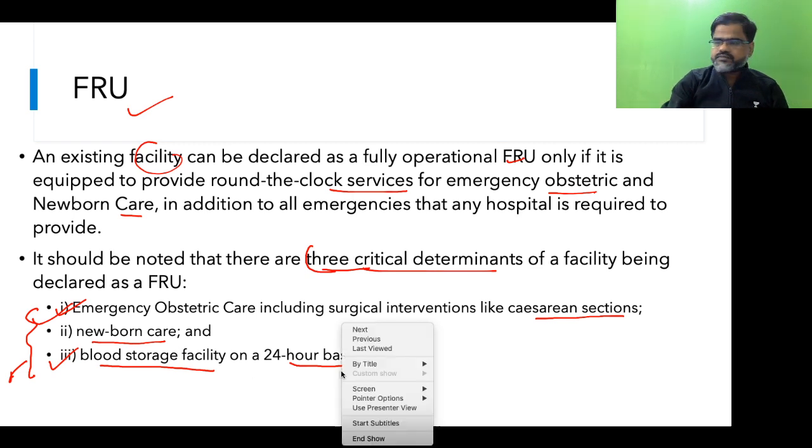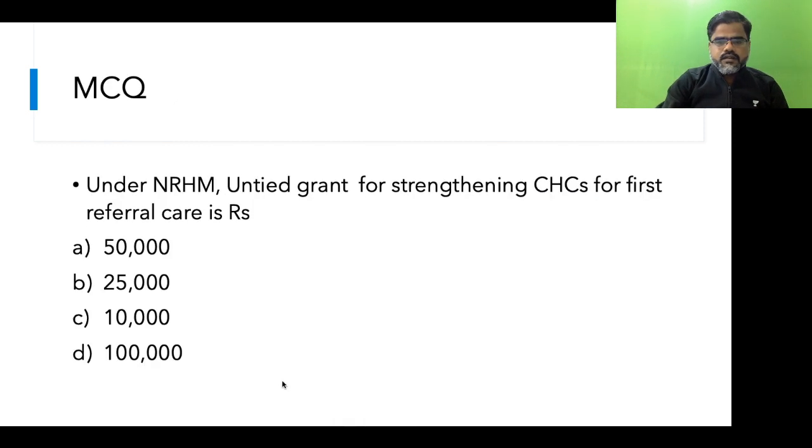Okay. Now, the next question is, students, under NRHM the untied grant for strengthening CHC for first referral care is rupees 50,000, 25,000, 10,000, or 1 lakh. So what do you think?